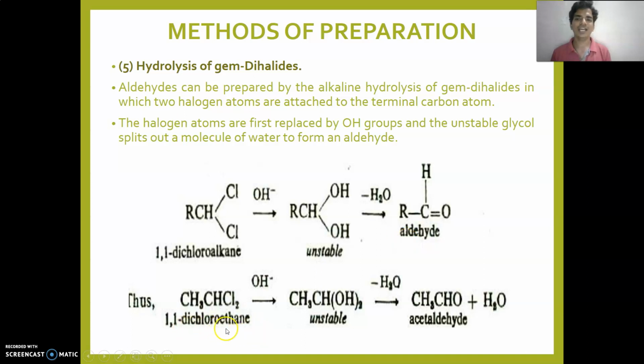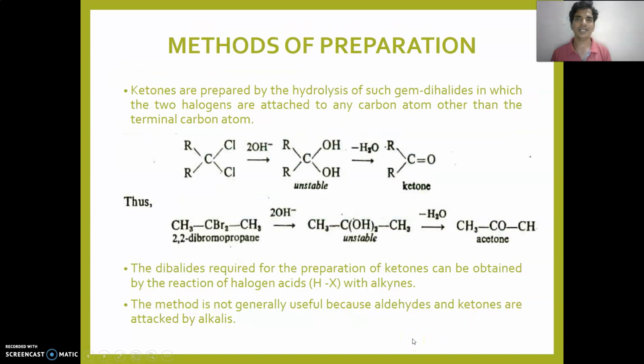So here is 1,1-dichloroethane. Then hydrolysis takes place in this case. It will form an unstable compound containing two hydroxyl groups, and removal of H2O takes place in the last step, and it will give acetaldehyde.